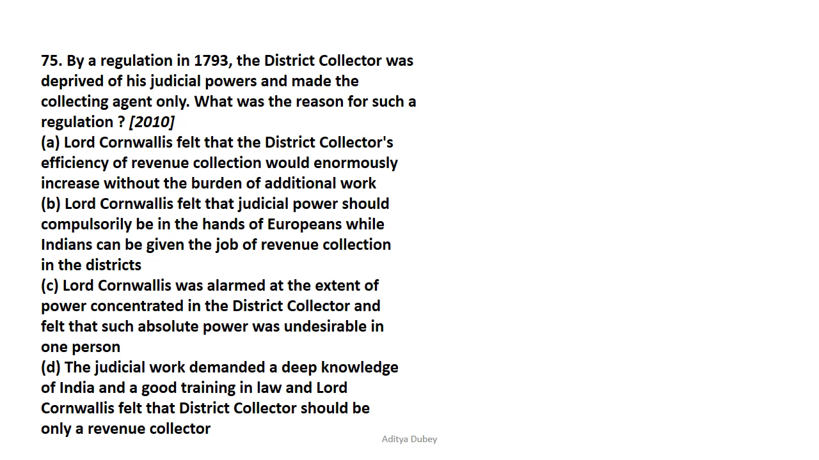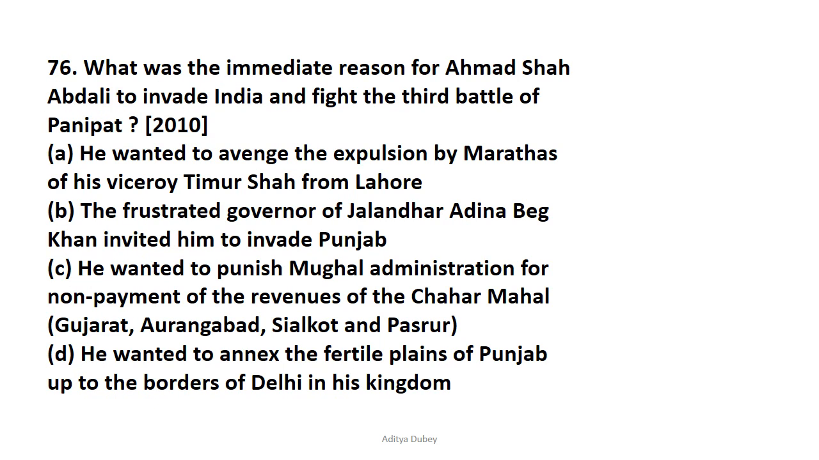So let's move on to question number 75. Now this is a very long question. By the regulation of 1793, the district collector was deprived of his judicial power and made the collection agent only. What was the reason for that regulation? This question had been asked in the year 2010, and we need to tick which of the following statements is correct. The correct answer is option C, that is, Lord Cornwallis was alarmed at the extent of power concentrated in the district collector and felt that absolute power was undesirable in one person. So that is the correct answer. You may read while pausing the video. I'm just going to skip now and move on to the next question, question number 76.